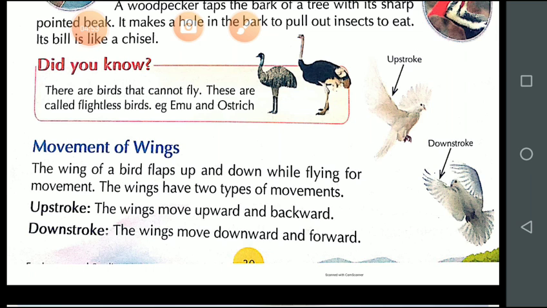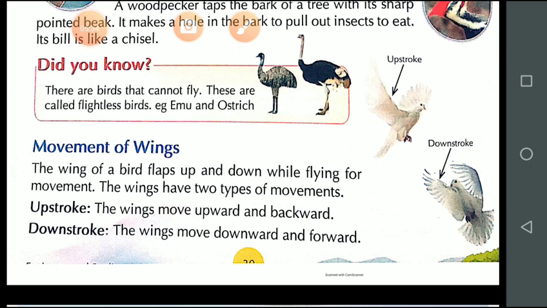Now student, birds have wings instead of arms. These wings have feathers and the wings are connected to the body with muscles. And these muscles help the bird move its wings up and down, forward and backward. So there are two types of movements of the wings in birds, that is upstroke and downstroke.